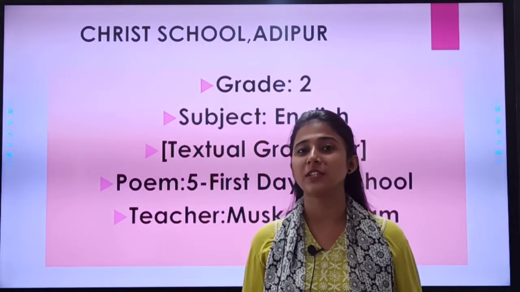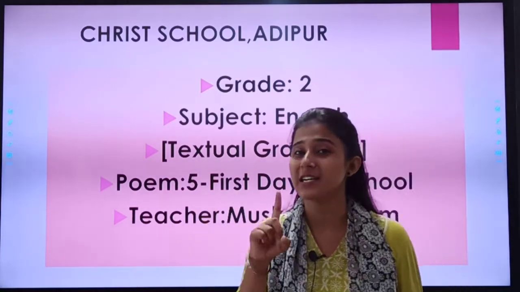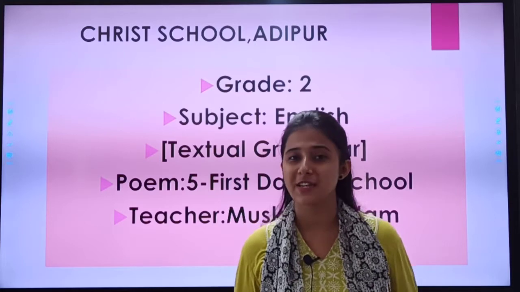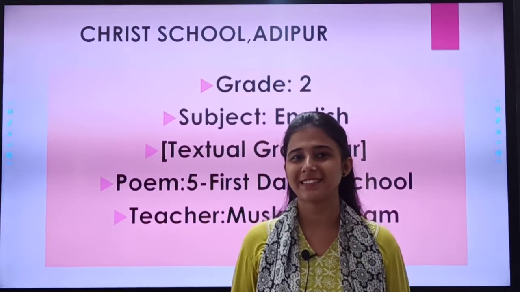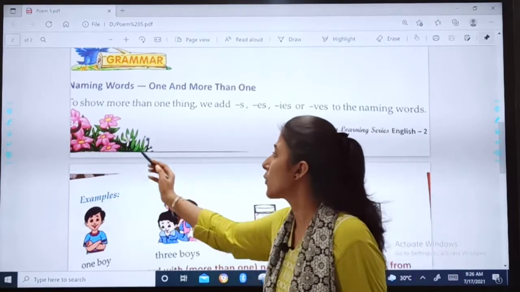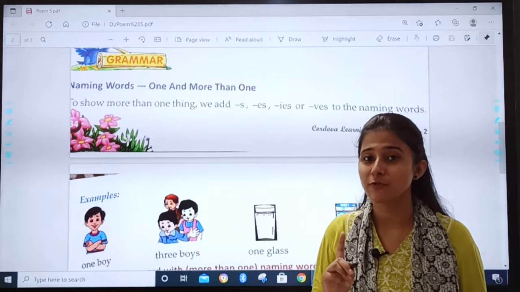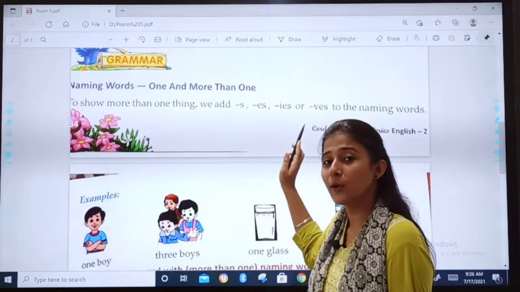Today we'll do the textual grammar portion of poem 5, First Day at School. We have a very short and interesting exercise. So come on, take out your textbooks. Take out page number 34, grammar portion. What you have to do? Naming words, one and more than one.